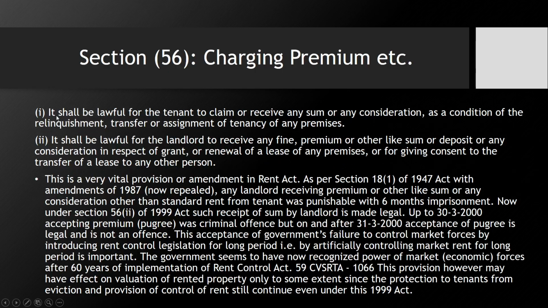The first point says, it shall be lawful for the tenant to claim or receive any sum or any consideration as a condition of the relinquishment, transfer or assignment of tenancy of any premises. If your agreement or tenancy document permits that you can sublet the premises, then you are also entitled to get any profit from that premises if you sublet the property.